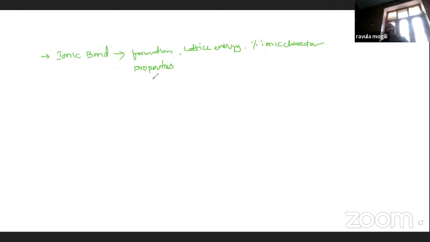So these are discussed in this unit. Next one here, covalent bond: formation of covalent bond.